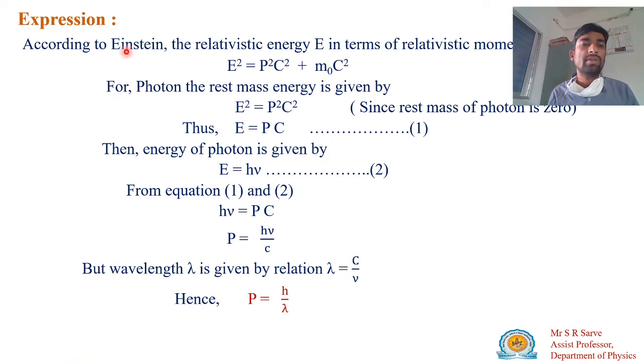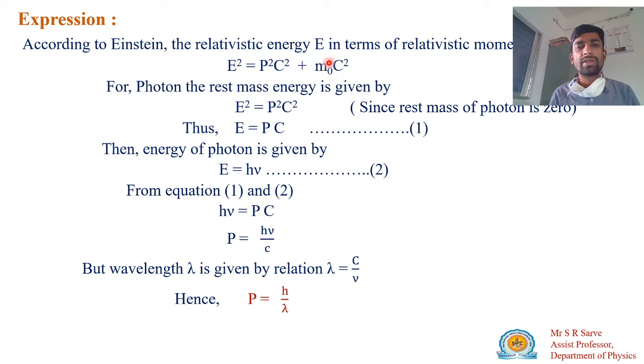According to Einstein's relativistic energy and momentum, the energy is given by E squared equals P squared C squared plus M naught squared C to the fourth. But for a photon, its rest mass is taken as 0.